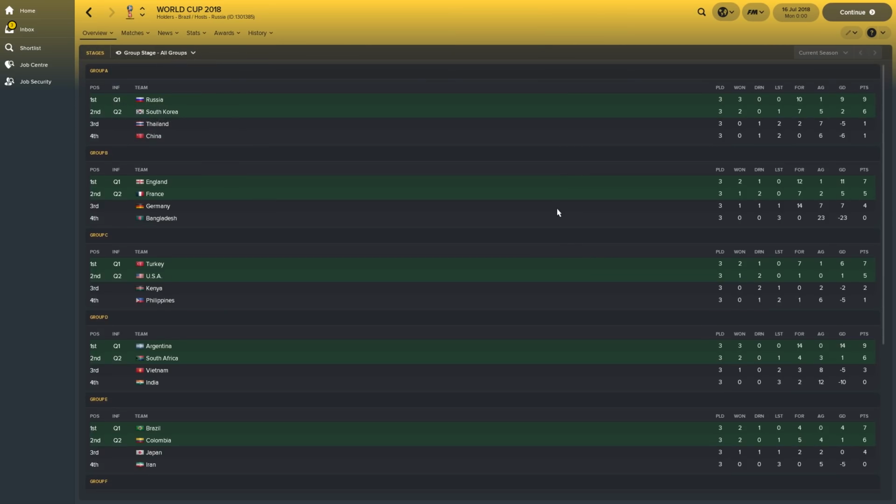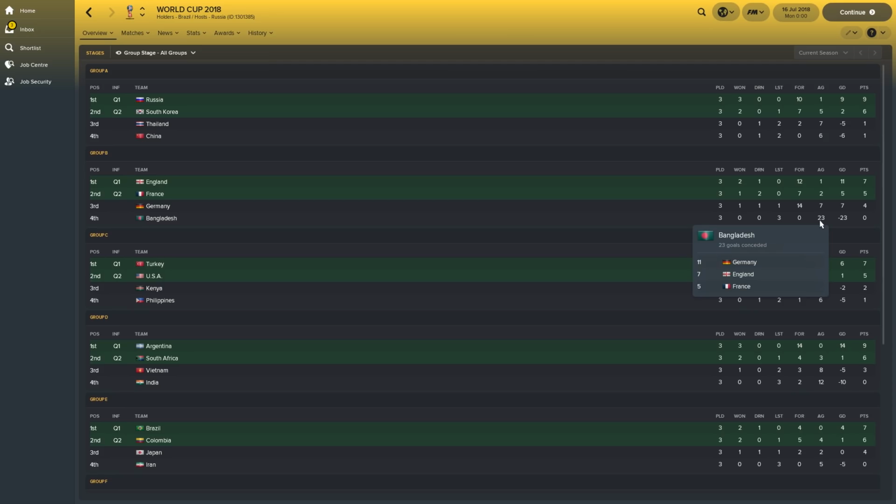Russia and South Korea going through once again, as you would expect. Unfortunately, no shocks in that. Thailand drew 0-0 against China in the other game. England topped the group this time. Germany knocked out. England managed to score 7 against Bangladesh this time around. Bangladesh failed to score, I'm afraid, and they got a minus 23 goal difference.